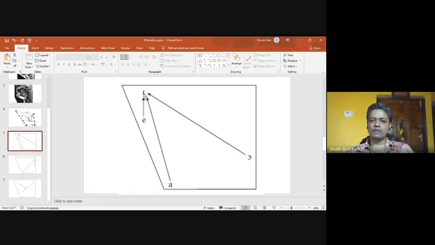This is a description of A. See this example, from A to E. This particular sound is not there in our short vowel list. You must have seen we have got a list of short vowels, and this particular symbol is not there.